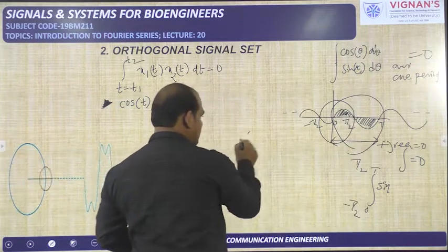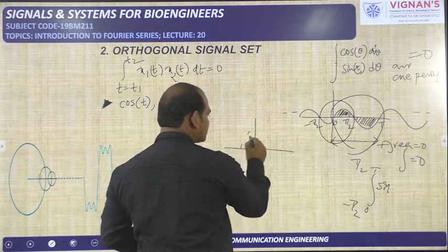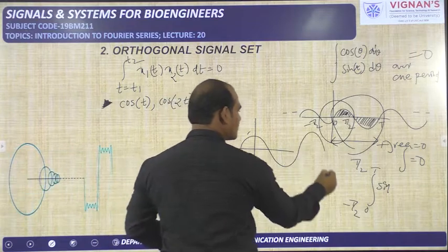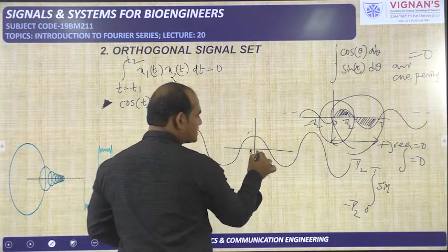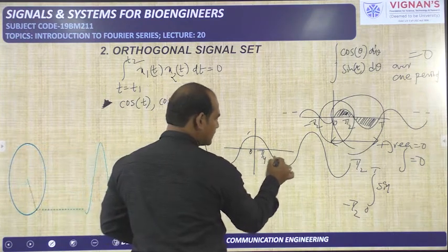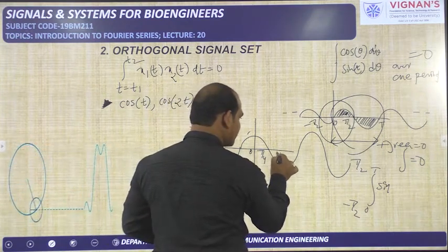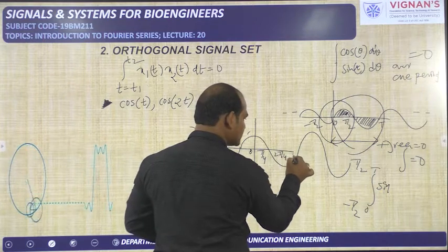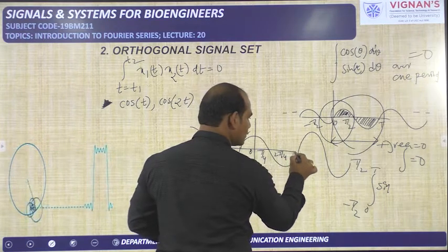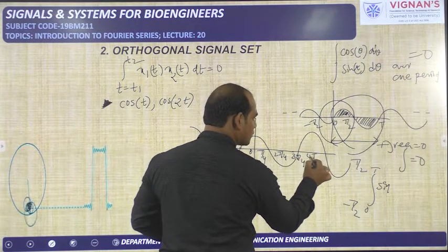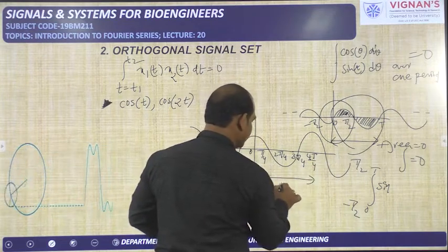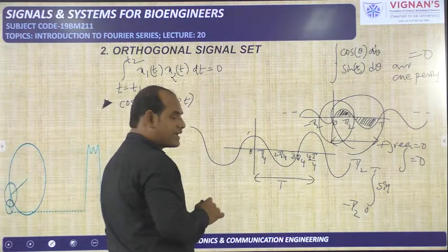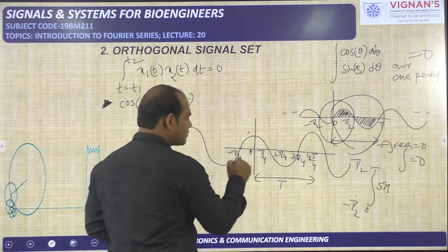Now cos. The cos signal looks like this. Here 0, this is T by 4, this is 2T by 4, this is 3T by 4, this is 4T by 4. From here to here one cycle is completed, T. This is minus T by 4, like that.